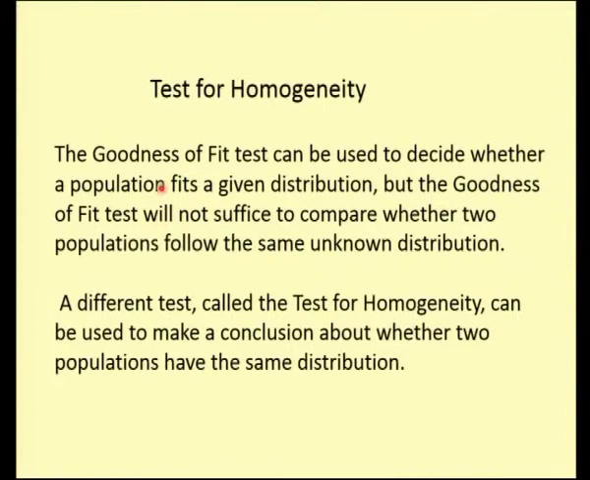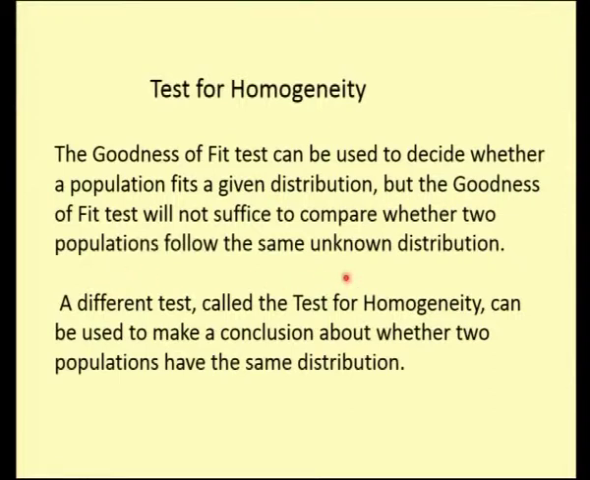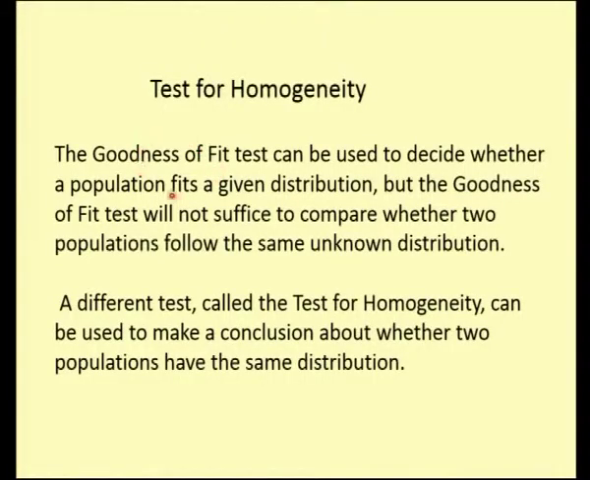So next comes the test for homogeneity. As I told you, the goodness of fit test is used to decide whether the population fits a given distribution or not. So we have taken a sample and seen whether it is a good fit or not. But this is not sufficient to compare whether two populations follow the same unknown distribution. So we have a different type of test which we call the test for homogeneity, which differs from the goodness of fit. Here the distribution is already given to us and we are going to find whether it is a good fit or not, whereas in homogeneity we are going to check whether it is the same or not.